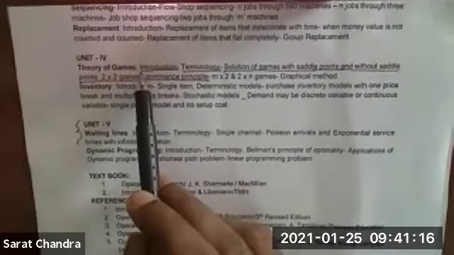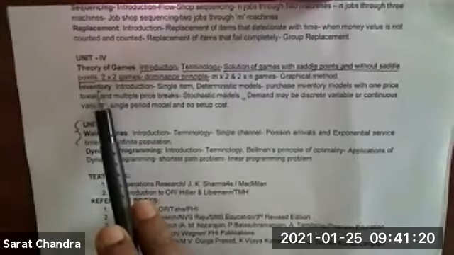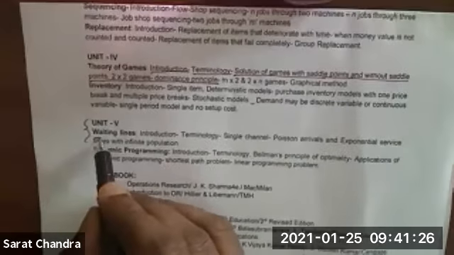Okay, you will not be able to attempt all the 5 questions. Clear? So that's why what I have planned is, we have completed this theory of games part. Then instead of starting this inventory part, I am planning to start this waiting lines, unit 5.